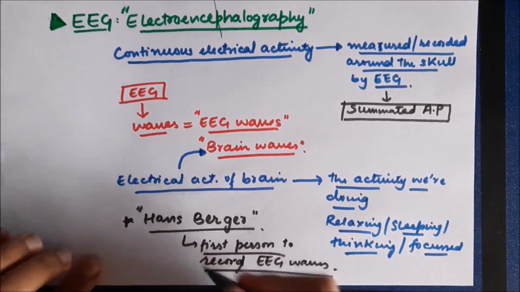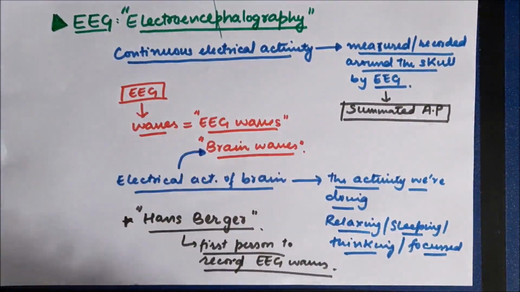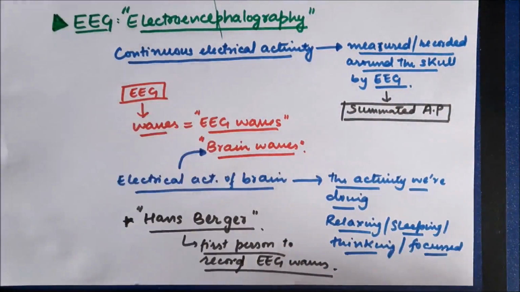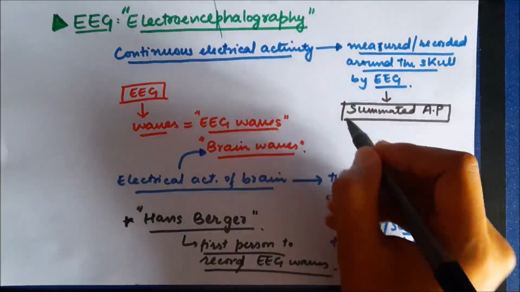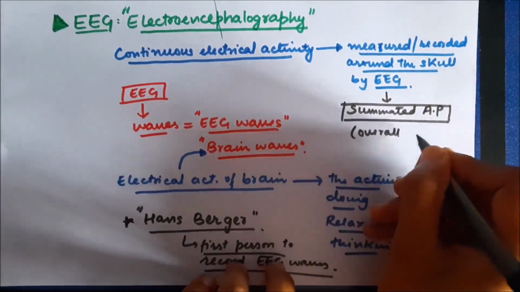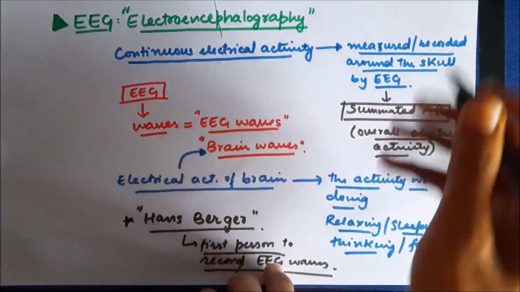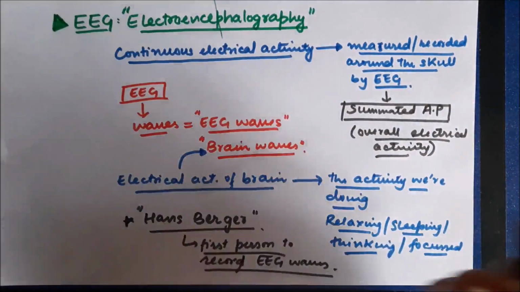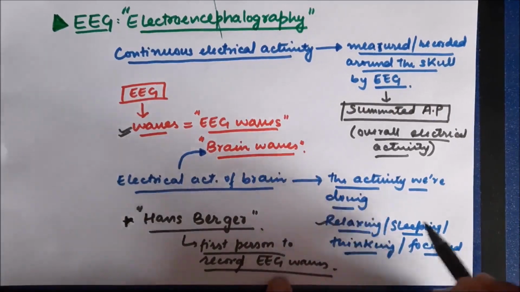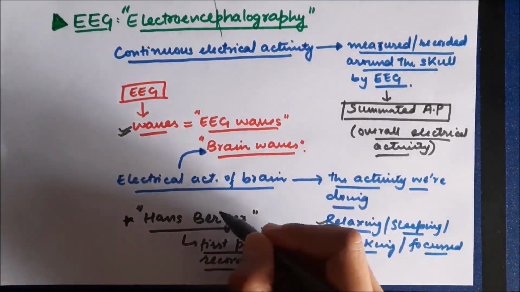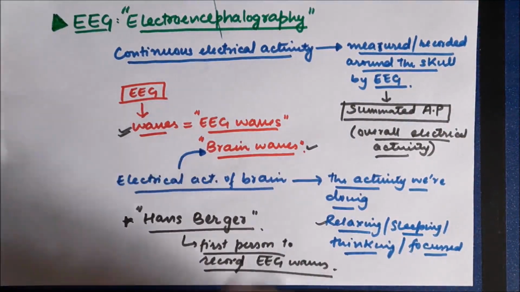Now we'll have a discussion of different types of brain waves that are measured using EEG. Before that, let's briefly go through all this. EEG is a technique of recording the electrical activity around the skull, which is mainly the electrical activity of the brain, and it records the overall activity, or the summated action potential of all action potentials going on in the brain. The record that we get is in the form of a wave pattern, and these are called brain waves or EEG waves. It depends on the activity that we are doing, and the first person to record EEG was Hans Berger, who was a psychiatrist.